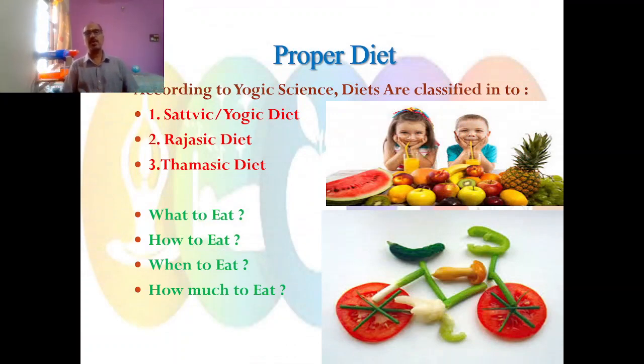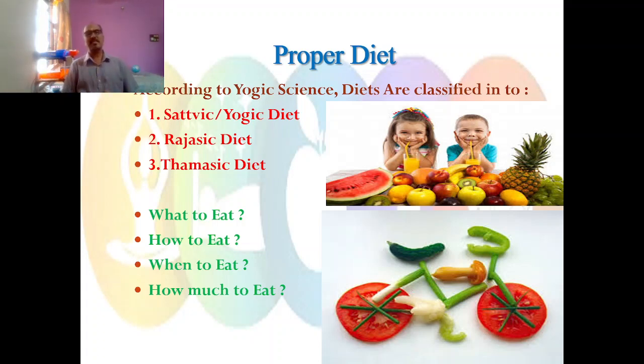Proper diet: according to yogic science, diet is classified into sattvic diet, rajasic diet, and tamasic diet. Sattvic diet or yogic diet is a pure vegetarian diet. Rajasic diet, the name itself, raja, the kings, it's a hot tempered nature. If we have that type of foods, our nature will be hot tempered. It is more spicy. Tea, coffee, or these beverages come under rajasic diet.